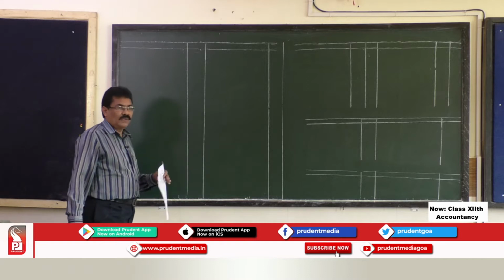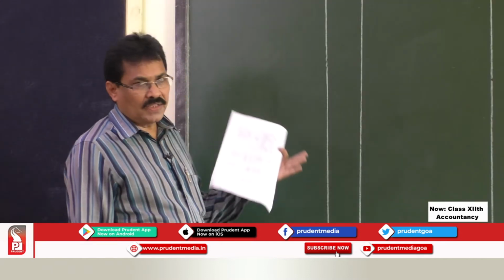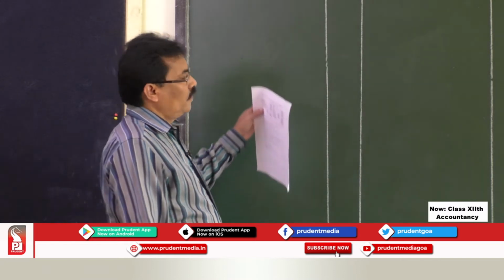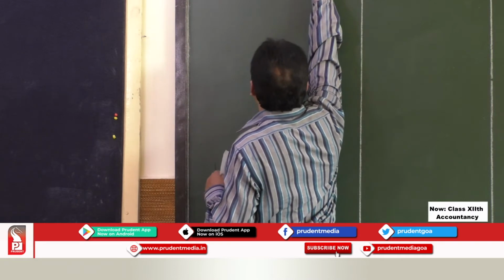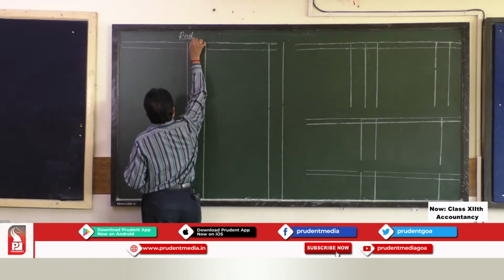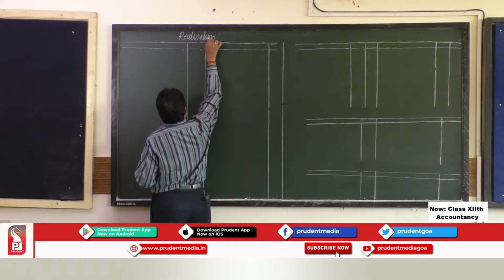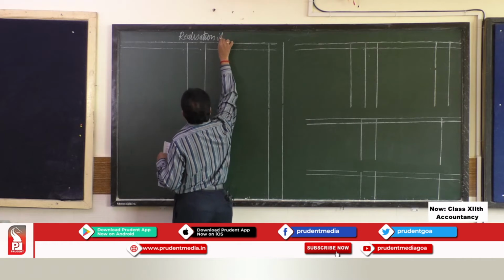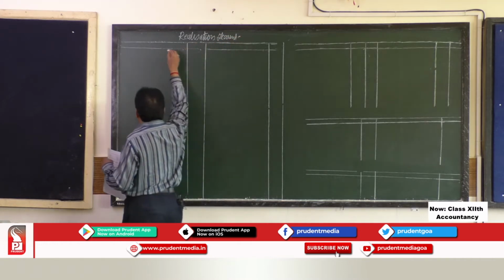To settle the books of account on dissolution of a partnership firm, whatever may be the reason for the dissolution, we have to settle the accounts by preparing three ledger accounts. First one is realization account. It has two sides.